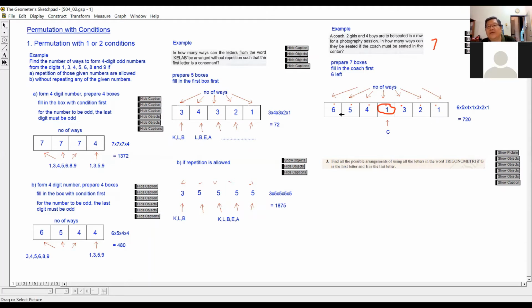So 6, 5, 4, 3, 2, 1. Of course, you have to multiply the 1 at the center. So it is 6, 5, 4 times 1, the center one, then times 3 times 2 times 1. So altogether, we have 720 or 6 factorial. Any question?